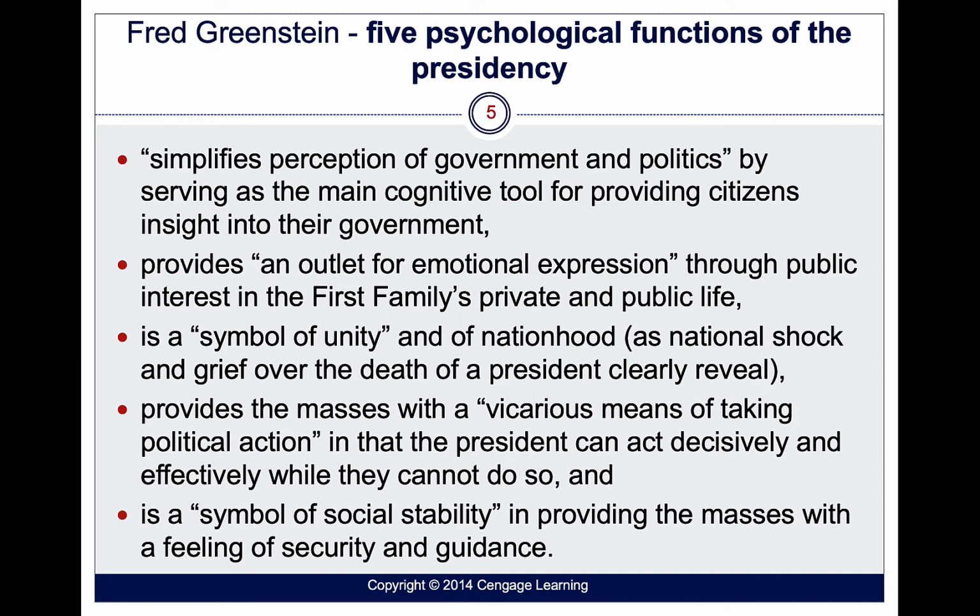The second thing is they might have to provide an emotional outlet for expression through interest in the first family's private and public life. We talk about at what point should the president's private life be open? When should the first family's private life and public life be open?